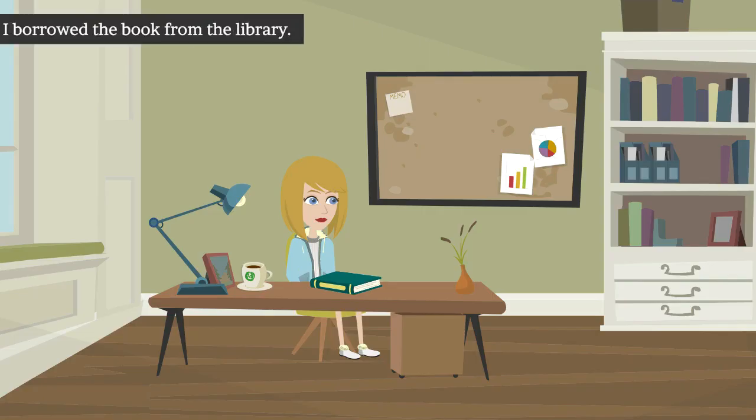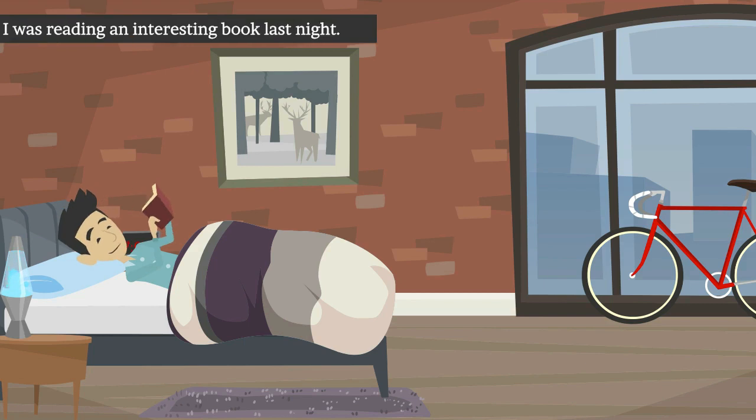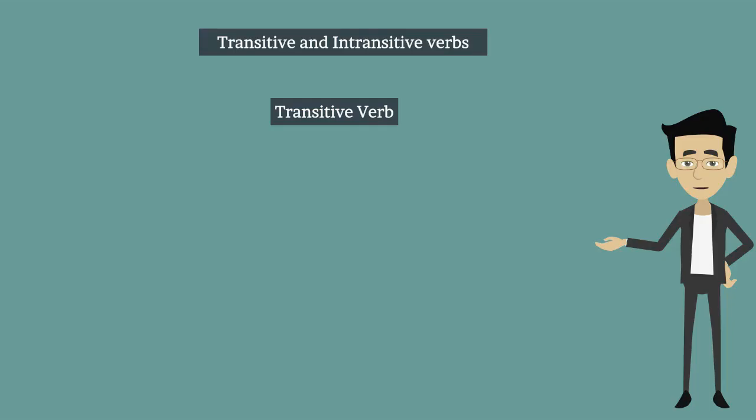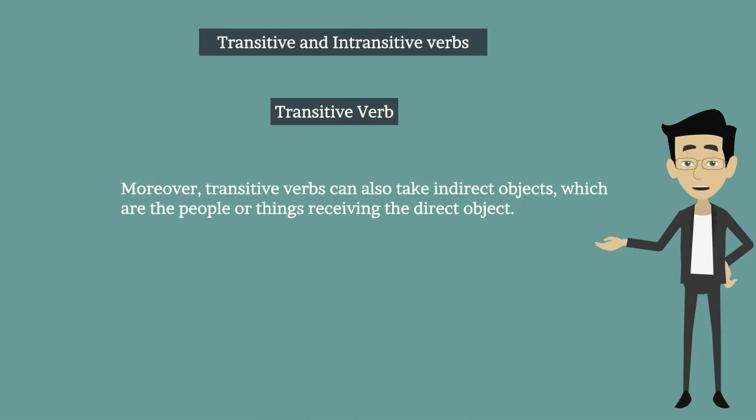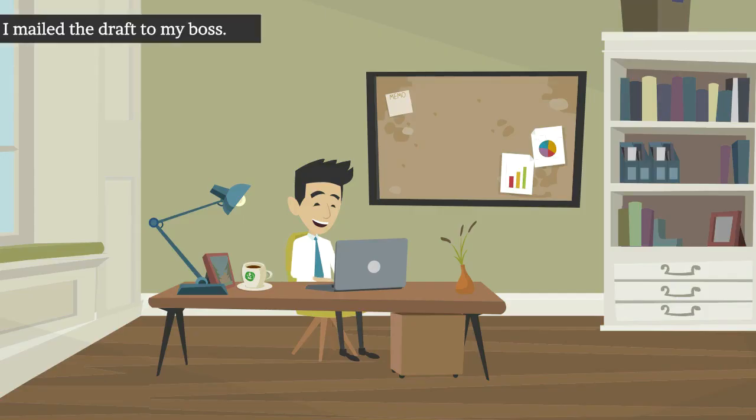I borrowed the book from the library. Here, the action of borrowed is happening to the book. I was reading an interesting book last night. Here, the action of reading is happening to an interesting book. Moreover, transitive verbs can also take indirect objects, which are the people or things receiving the direct object. For example, I mailed the draft to my boss. Here, my boss receives the draft through the action of mailing.